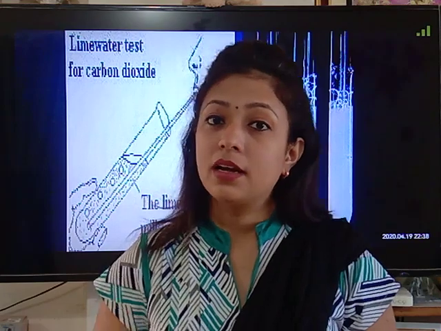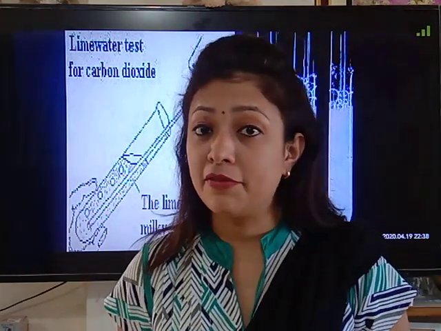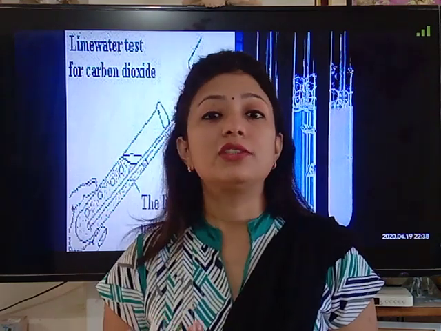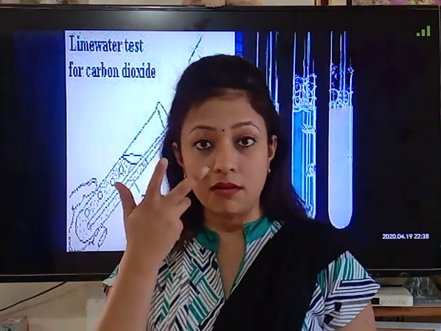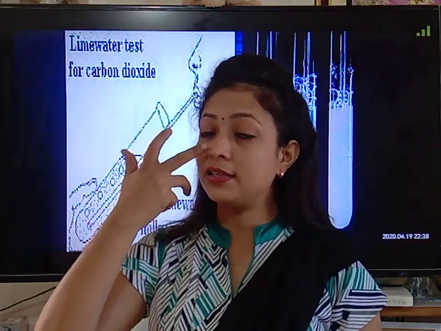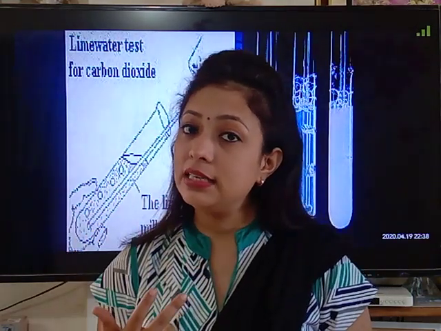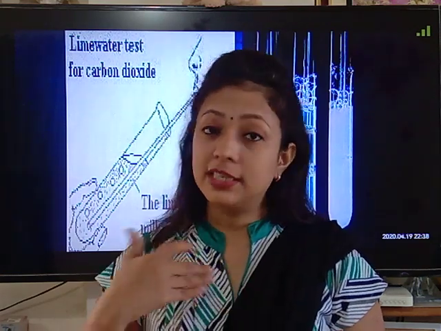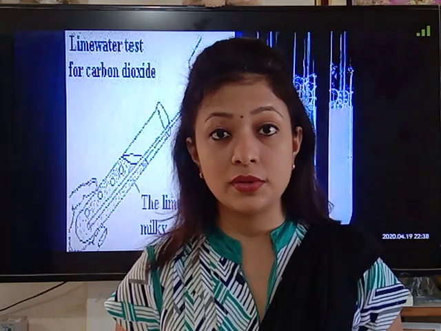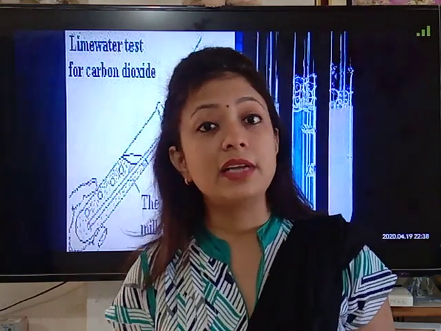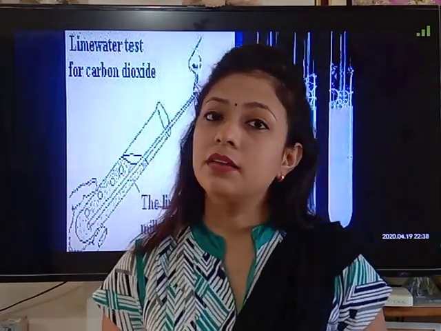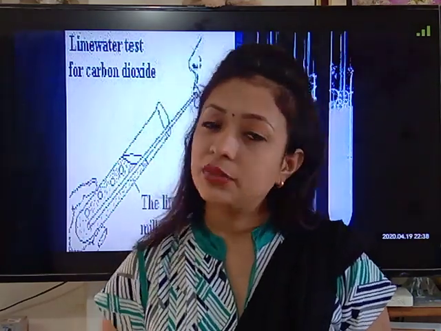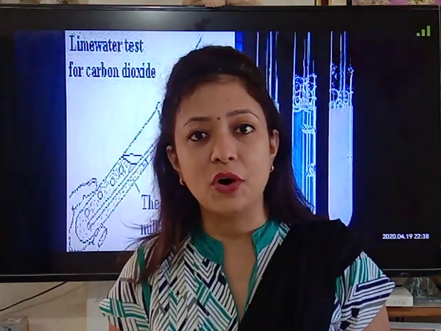Next difference, children: no enzymes are required in the process of breathing. Instead, the parts of the respiratory system are involved, such as the nostrils, the nasal passage, the larynx, the trachea or windpipe, and its branches called bronchi, bronchioles and alveoli. Apart from that, the diaphragm and the muscles of the ribs are involved in breathing. We are going to discuss how these parts are involved.